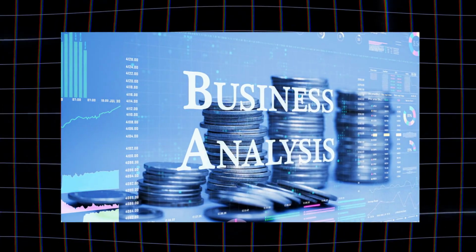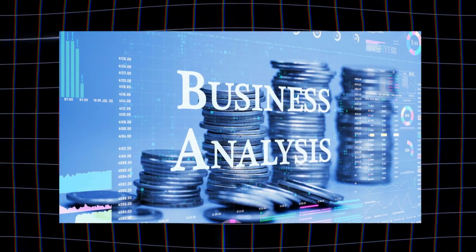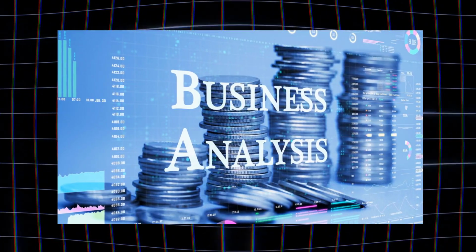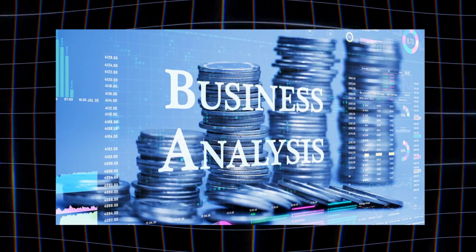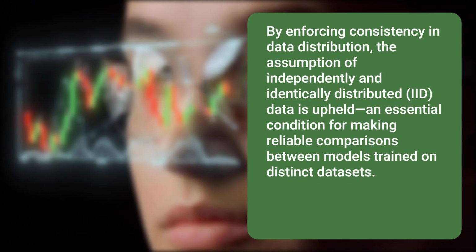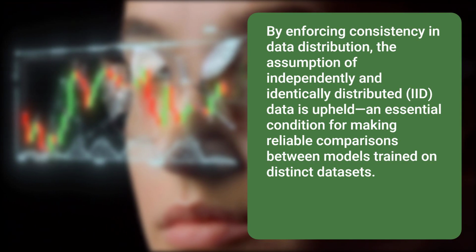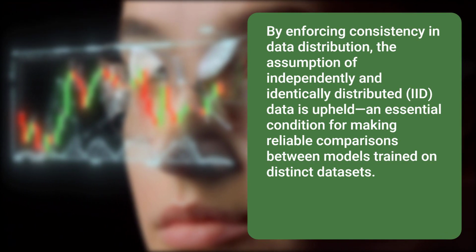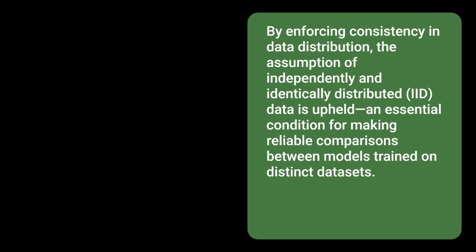This hybrid approach contrasts with fully automated knowledge-agnostic systems and is seen as a vital component in advancing toward Industry 5.0. By enforcing consistency in data distribution, the assumption of independently and identically distributed data is upheld, an essential condition for making reliable comparisons between models trained on distinct datasets.